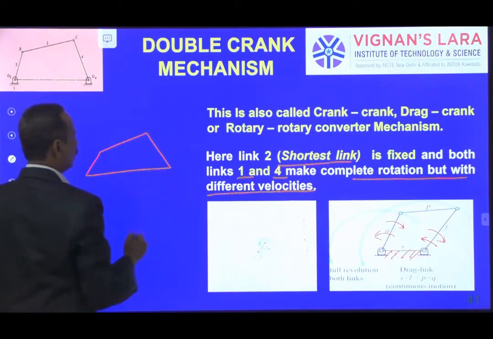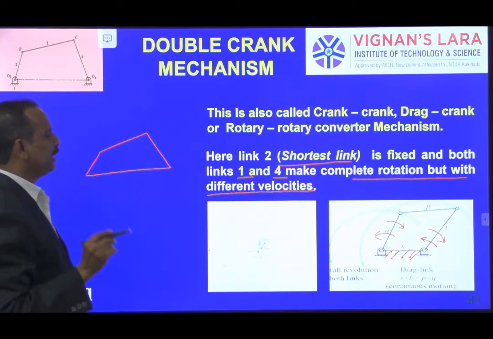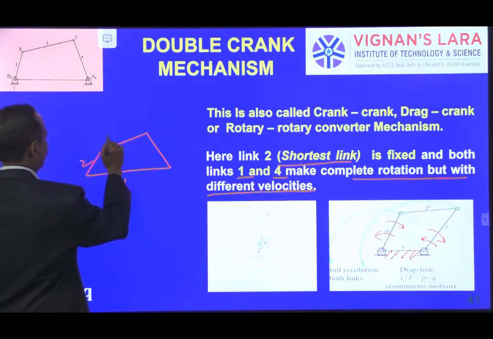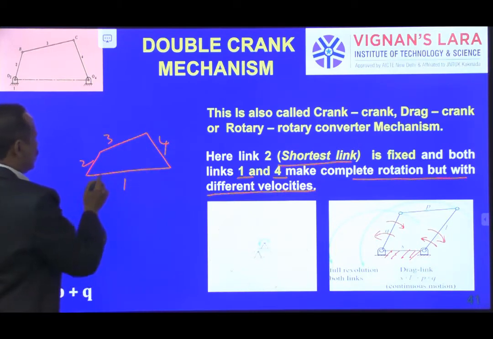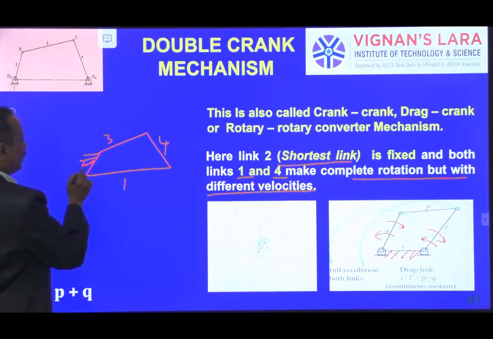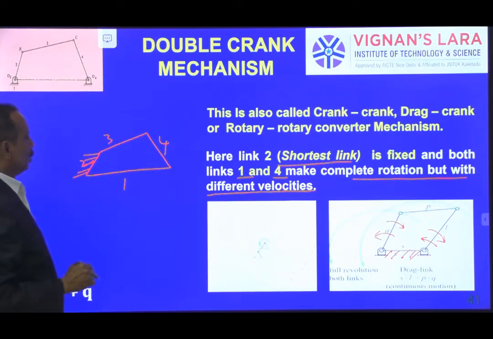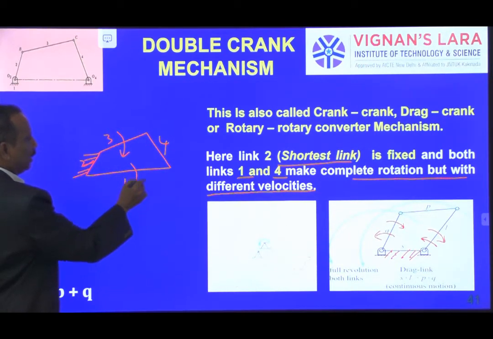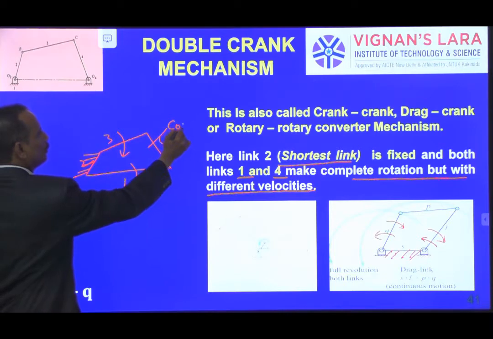Which one is fixed? The shortest is fixed. My numbering is like this: 1, 2, 3, 4. The shortest is this, and I am fixing this. So input can be given here and output can be collected here through this coupler.